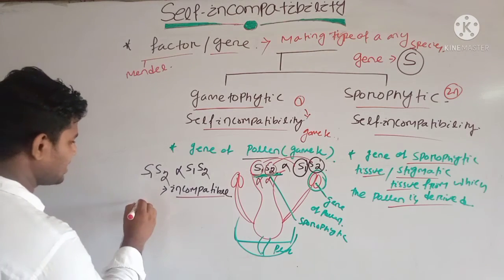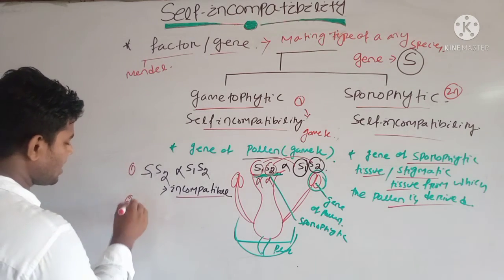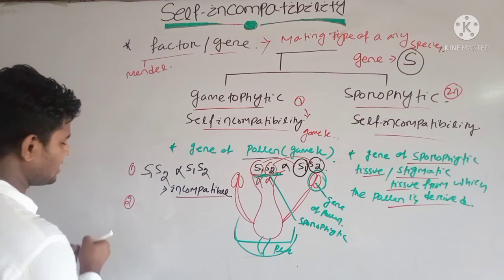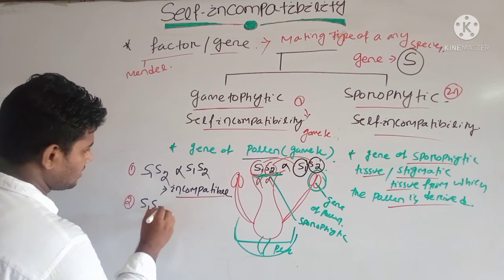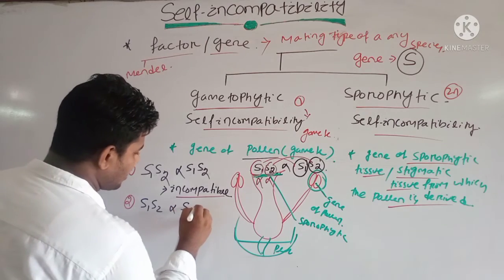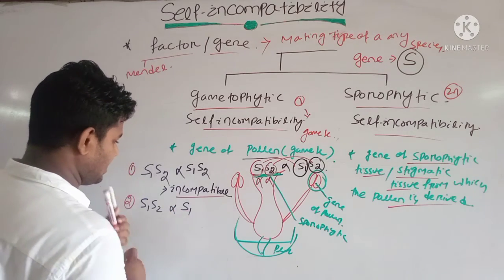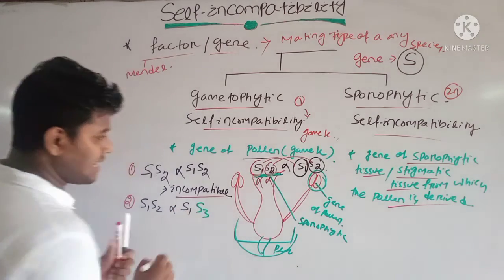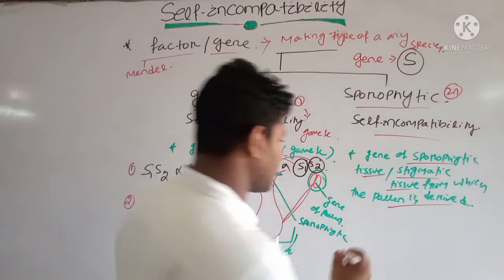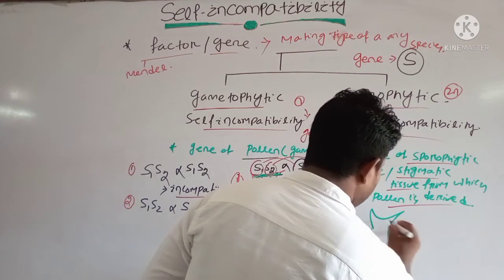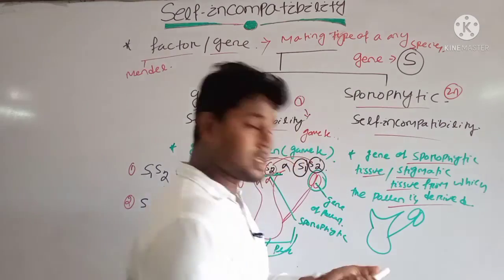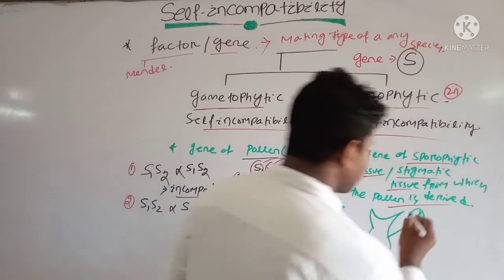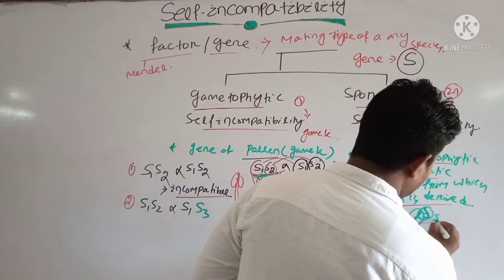The second condition is that S1 S2 is crossed with S1 S3. Clear? Suppose this is another flower, which has pollen grains with S3 and S4.